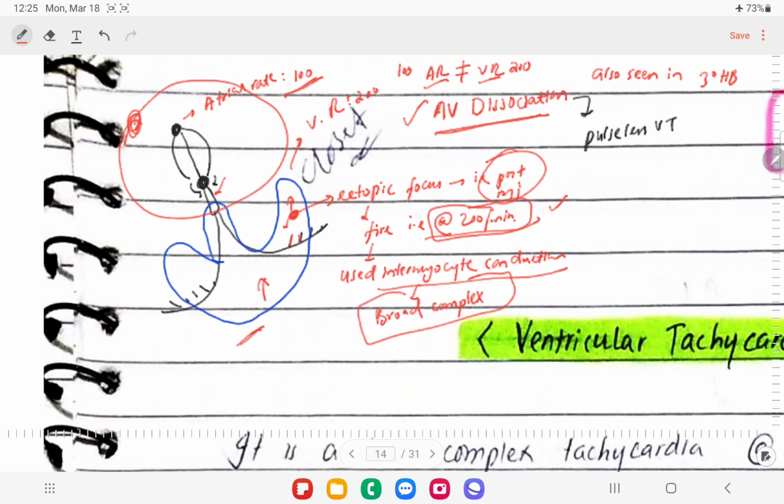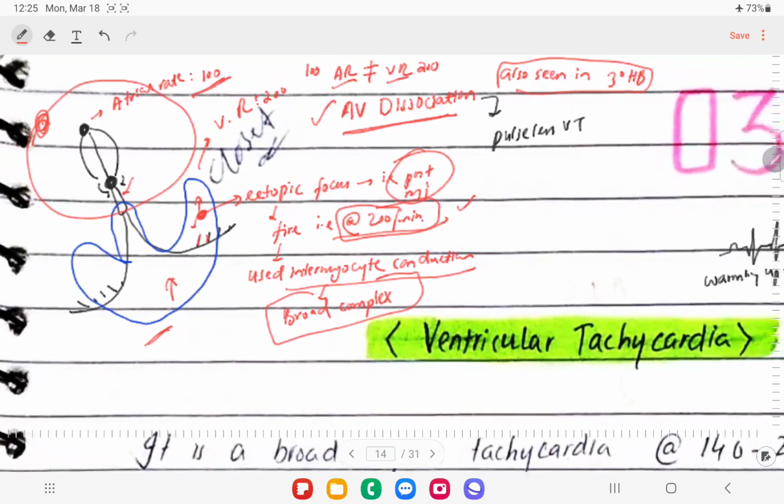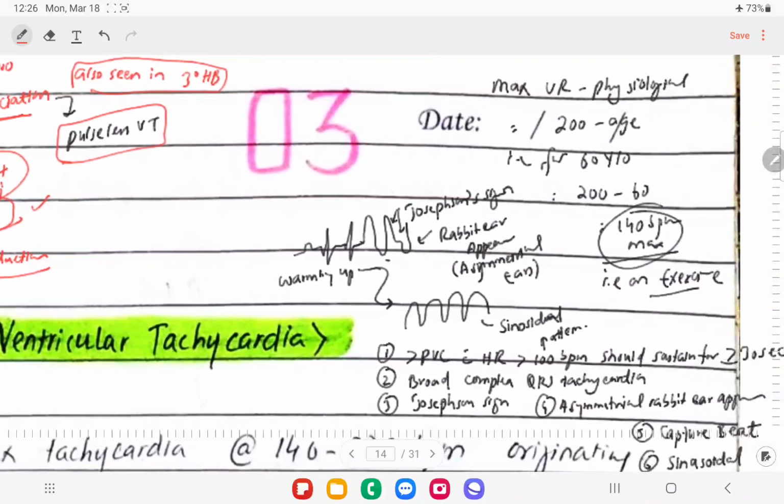Atrioventricular dissociation. Last time I have talked about atrioventricular dissociation, that is seen with the third degree heart block, right? When there is complete AV nodal dysfunction. So in that case, atria are under control of SA node, and ventricles are under control of the bundle of His, right? And because of this atrioventricular dissociation, we'll have the pulseless state, right? So most of the patients with ventricular tachycardia have the pulse that is absent, so we're going to call it as pulseless VT, right? So that was a little concept behind that.